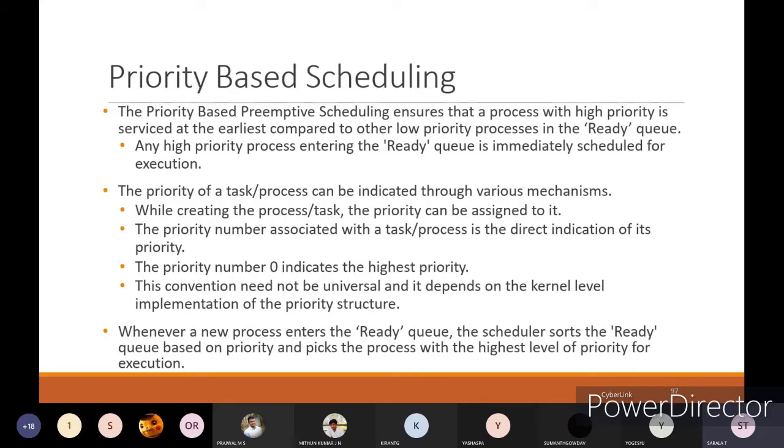In priority based scheduling, as I told you in previous classes, like shortest time first and round robin and priority based. In priority based, you will always take the highest priority task into mind first, and whatever is in the ready queue, it is in priority based scheduling only that you allot when each has to be executed. That is related to priority based scheduling.